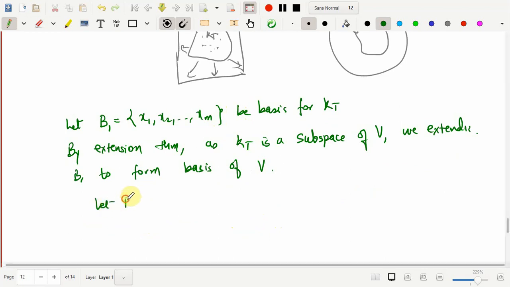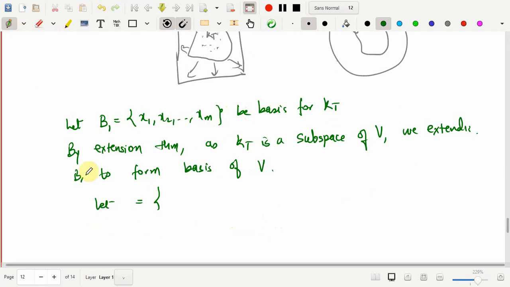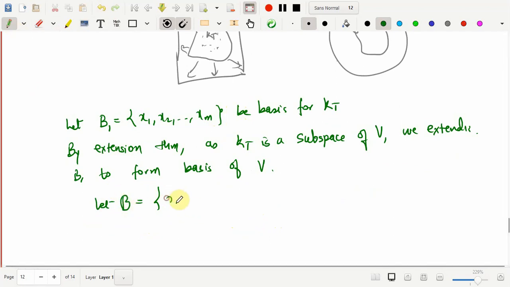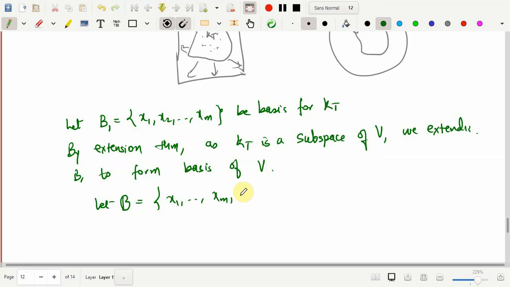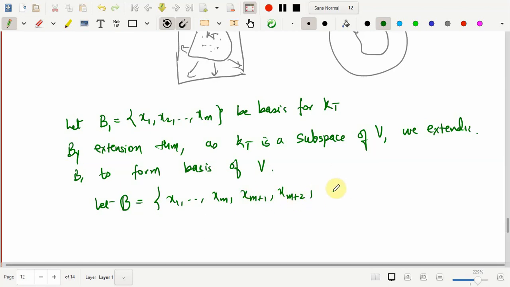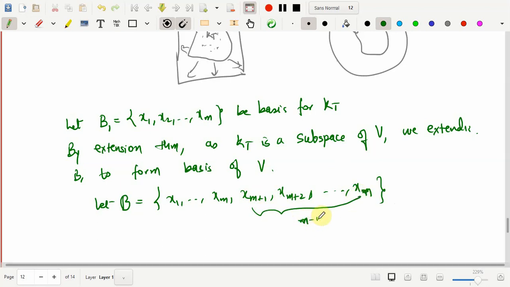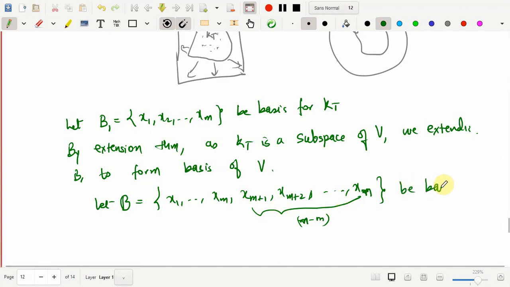So let B equal to, I'm taking this as B. The first m elements will remain the same, and then the extension part, I'll call it say xm plus 1, xm plus 2. So this will be n minus m elements, as the basis of V should contain n elements. This will go till xn. So these are n minus m elements. Okay, fine. So this is a basis for V.